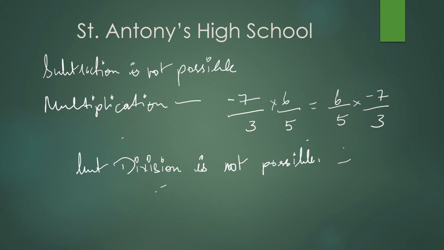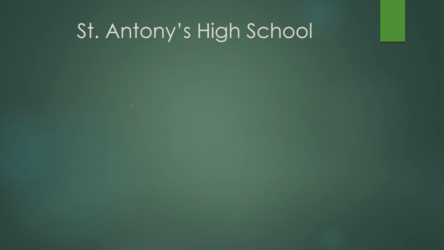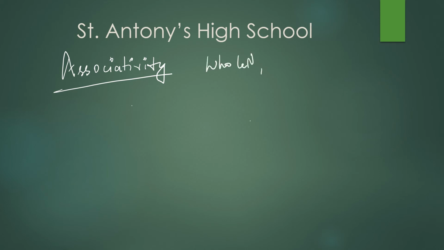Another remaining property is associativity. This is also known as the associative property. Now the same thing, for whole numbers, integers, rational numbers, and the operations. Let us see whole numbers.